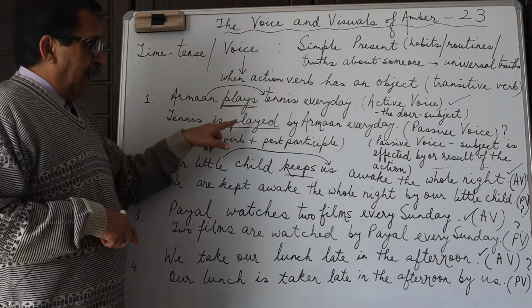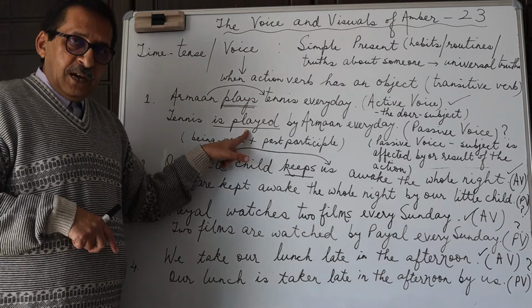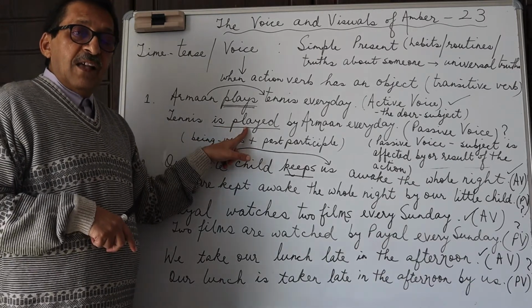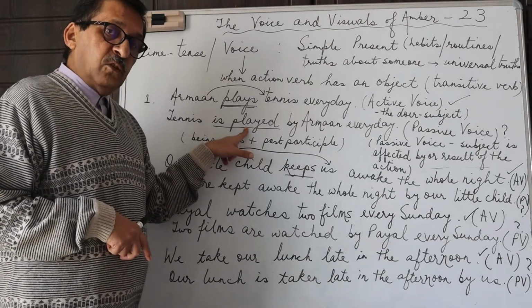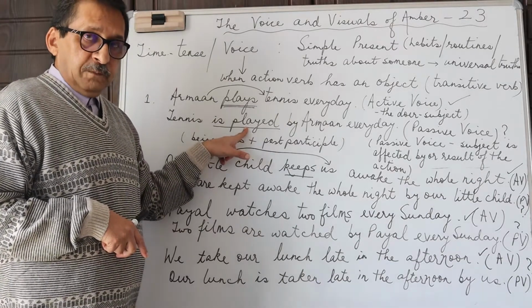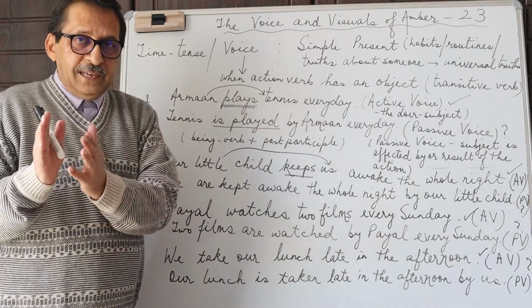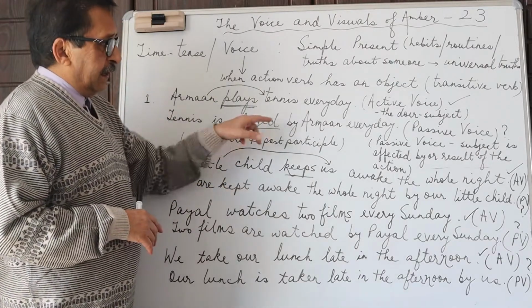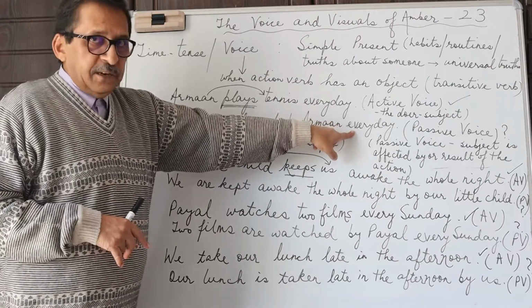Tennis is, and then is, the being verb or the to be verb in the present tense, is followed by the third form of the verb, which is also called the past participle. Play, played, played. Okay, so tennis is played by Arman every day.